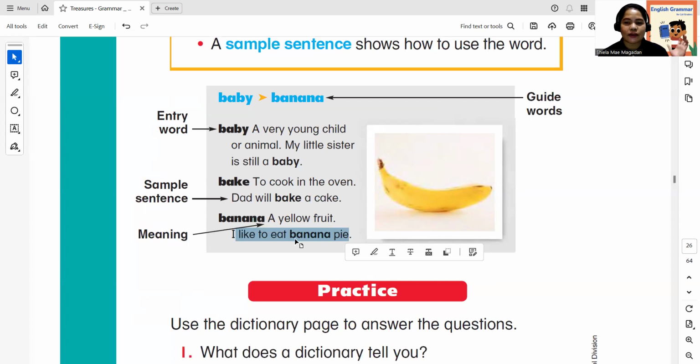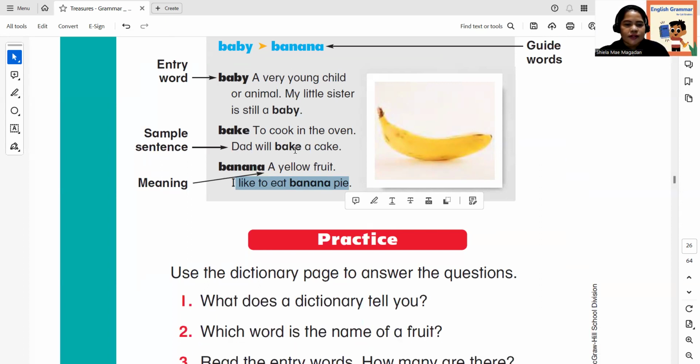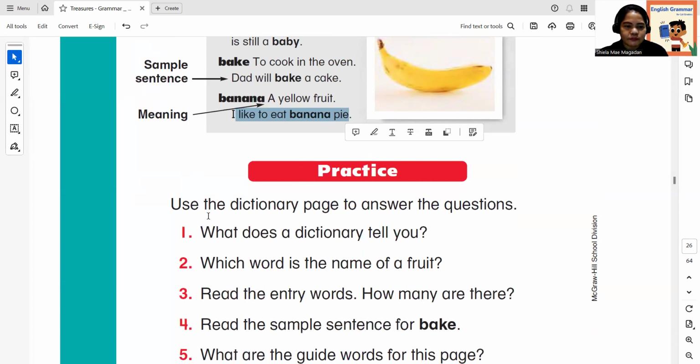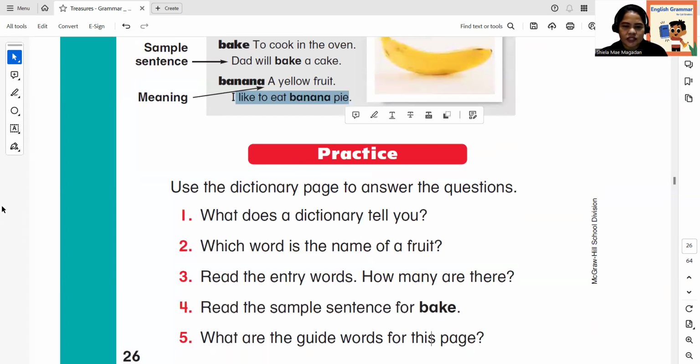All right, if you have some words that you cannot understand and you want to understand, you just have to go to the dictionary. All right, because it is organized. It starts from A, B, C. Okay, so now let's have practice. Use the dictionary page to answer the question. Okay, let's change it to type text.